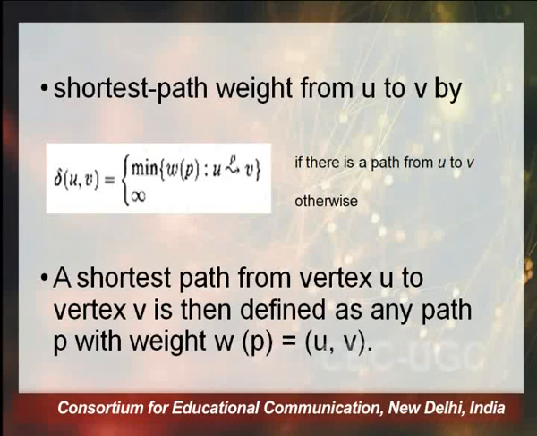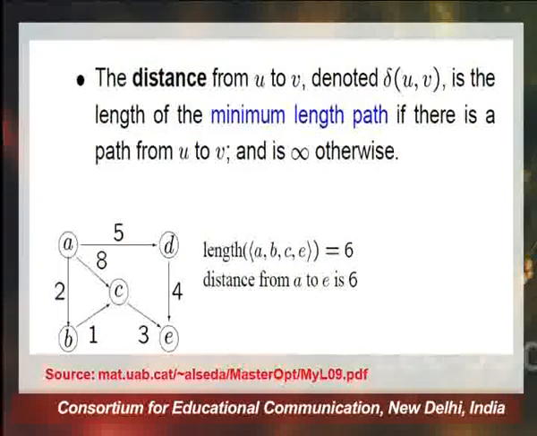So if there is a path from U to V, or if there are multiple paths from U to V, we will be looking for the minimum path weight, and that is represented by the minimum of Wp, where P is a path from U to V. Otherwise the shortest path weight will be denoted by infinity if there is no path between U and V. Now let us consider the figure which is given on the screen.